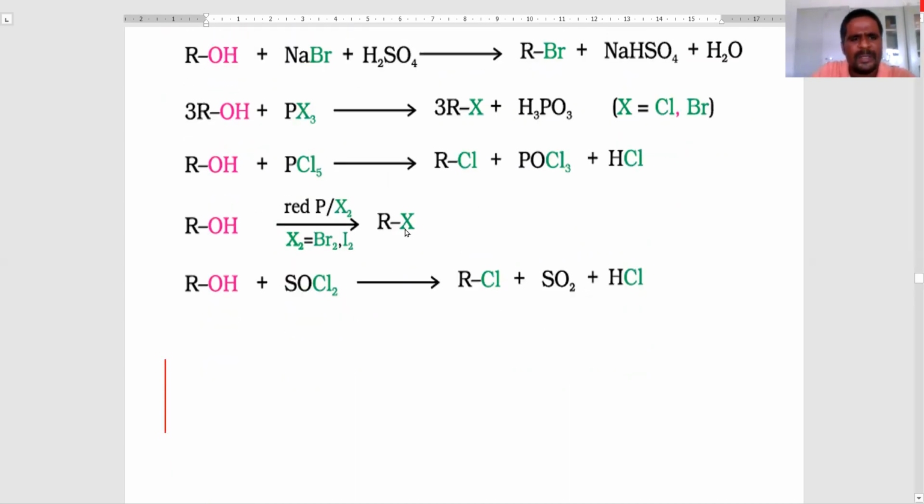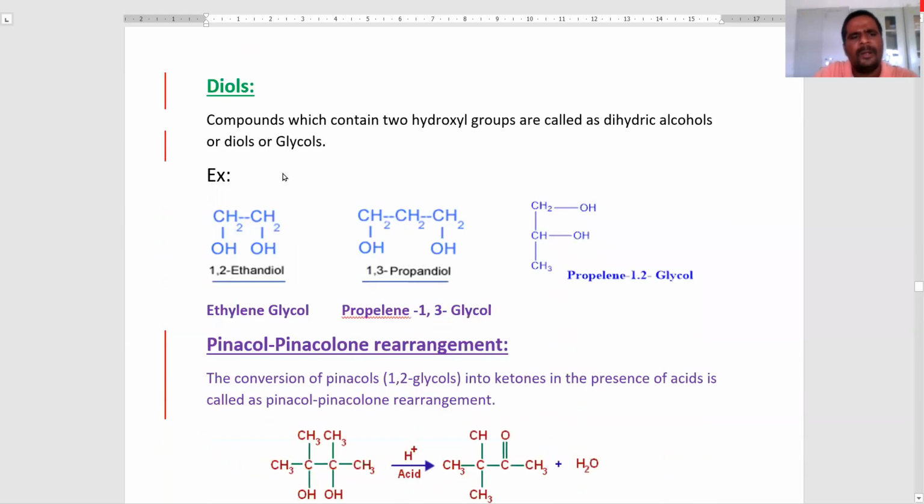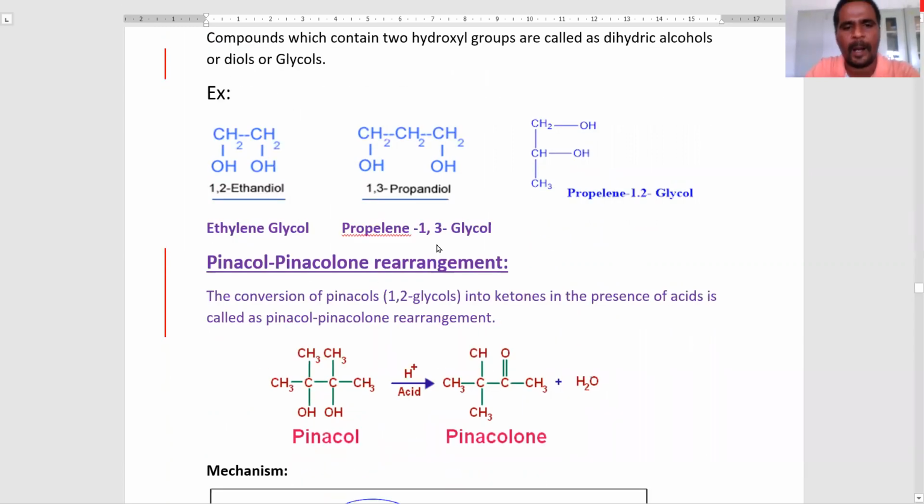Next we see diols. Already the introduction part I explained. The compounds which contain two hydroxy groups are called dihydric alcohols, or diols, or glycols. Generally glycols. The examples given here are ethylene glycol, propylene 1,3-glycol, and propylene 1,2-glycol.